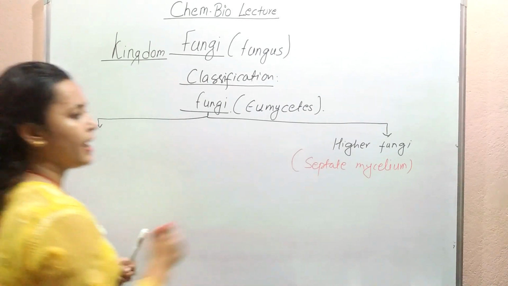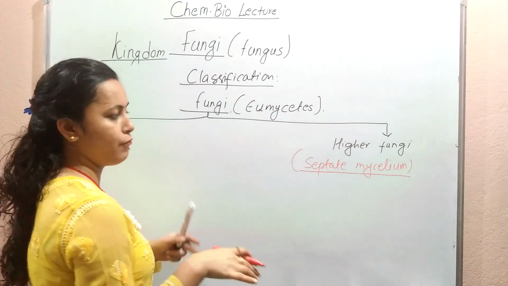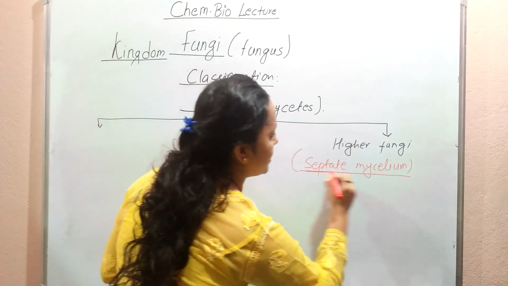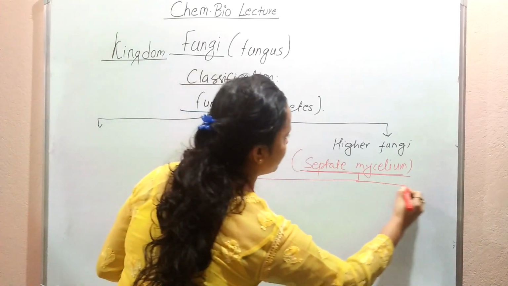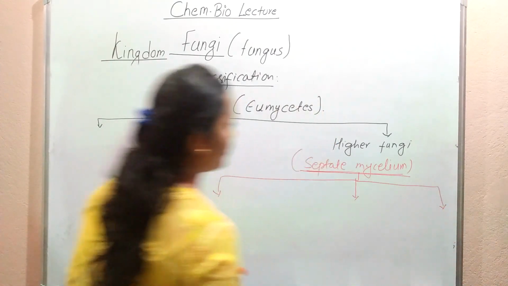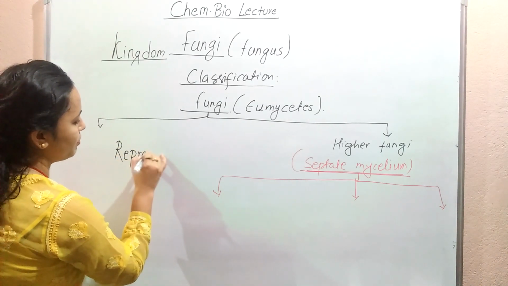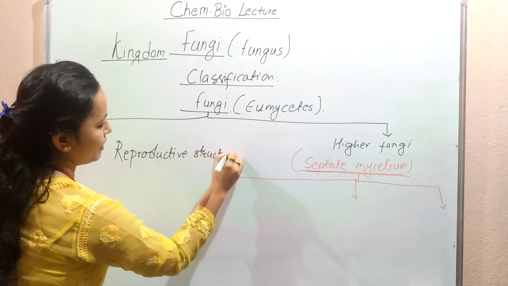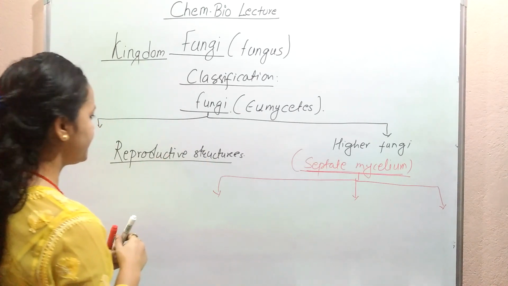We already said that higher fungi are formed of a septate mycelium, that means they have septate hypha. This higher fungi is again classified into three kinds, on the basis of the presence of reproductive structures. So you need to remember the reproductive structures, and as you remember them, you will remember the classes also.